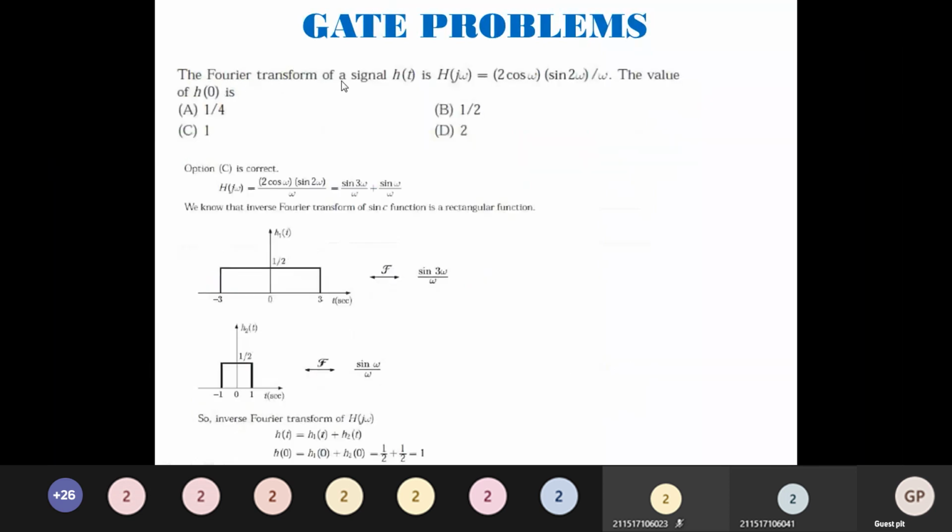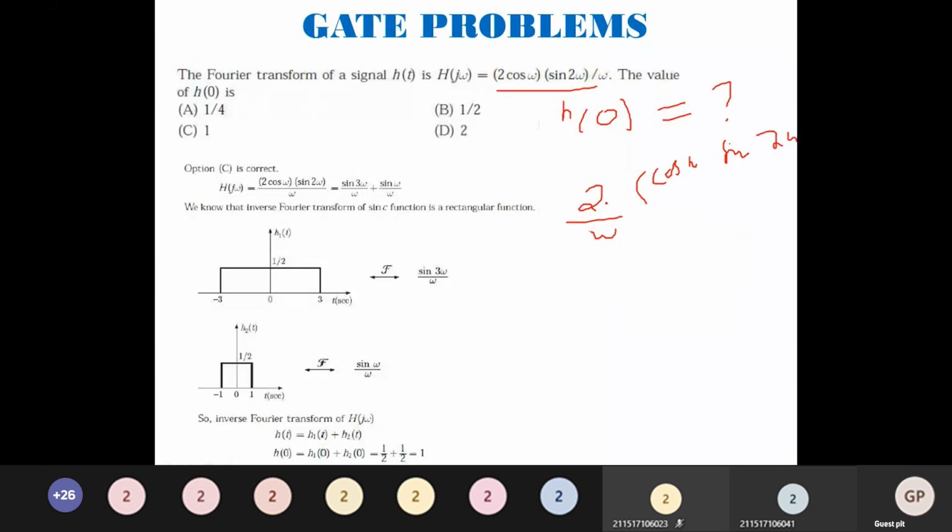The Fourier transform of h of t is H of j omega, which is equal to 2 cos omega plus sin 2 omega by omega. The value of h of 0 is what they are asking. They have given this as H of j omega. They are asking what will be h of 0. How to find? What is this? 2 cos omega sin 2 omega. So let me take 2 by omega outside. Remaining terms: cos omega sin 2 omega.